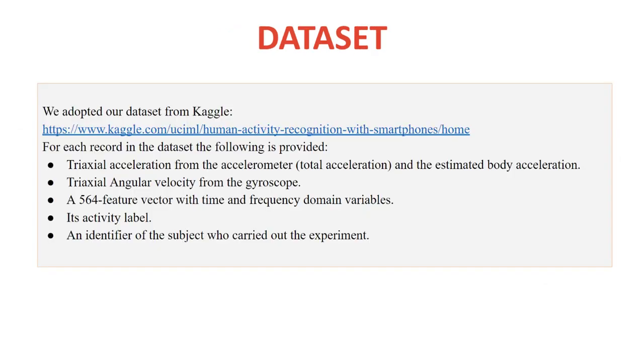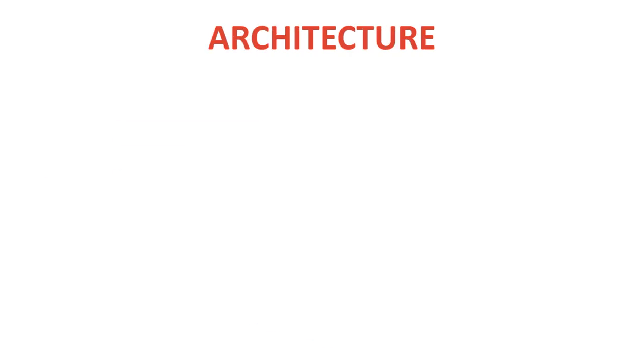So coming to the dataset, we have collected it from Human Activity Recognition with Smartphones on Kaggle. It contains a 564 feature vector with time and frequency domain variables, and also the triaxial acceleration from the accelerometer and the estimated body acceleration, and the triaxial angular velocity from the gyroscope.